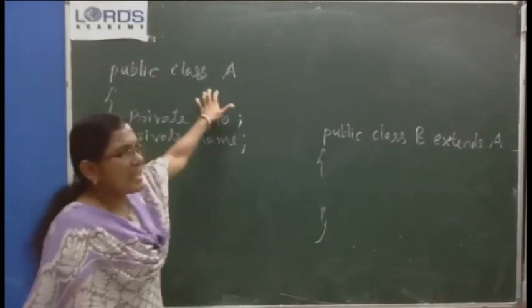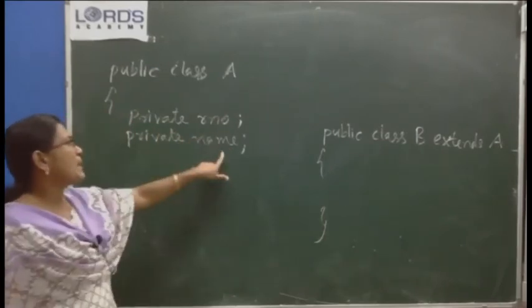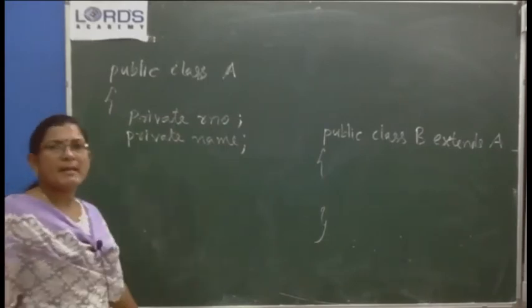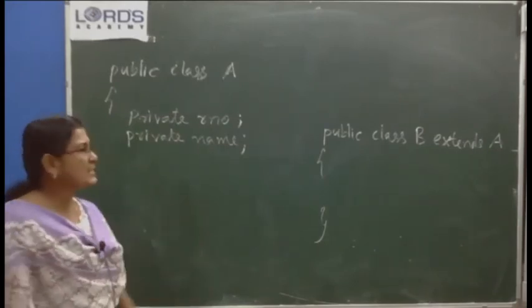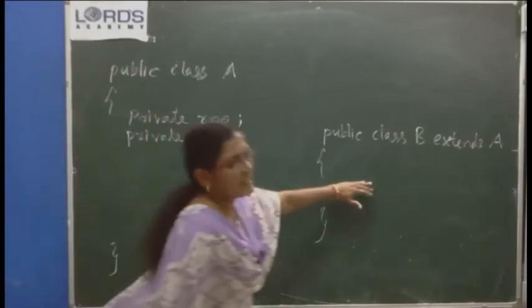So public class A, private roll number, private name. I don't want others to make changes in the roll number and name directly. Okay, so I set it as private. So can I use these variables directly here?